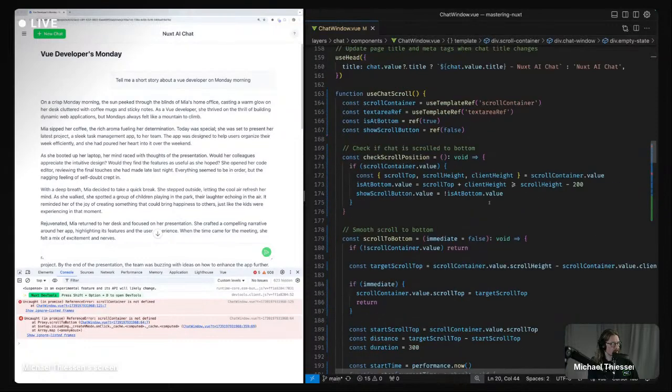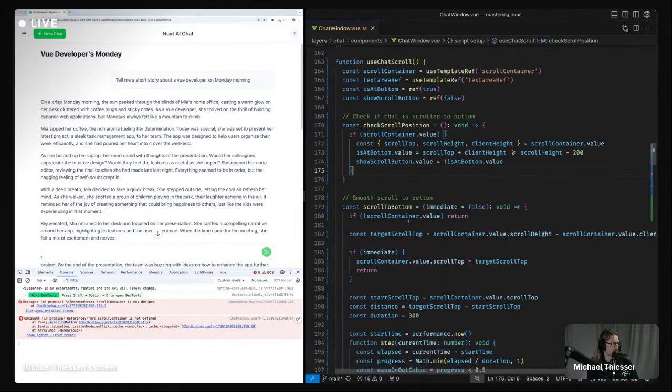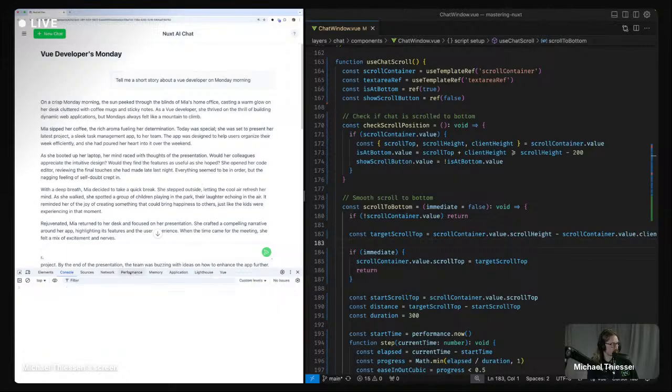So it looks like we're trying to call scroll to bottom and then scroll container is not defined. Let me just give it a refresh.